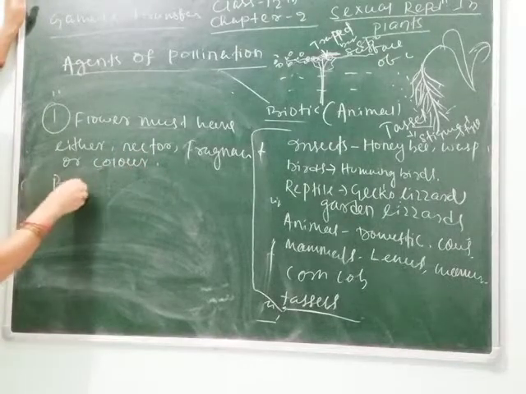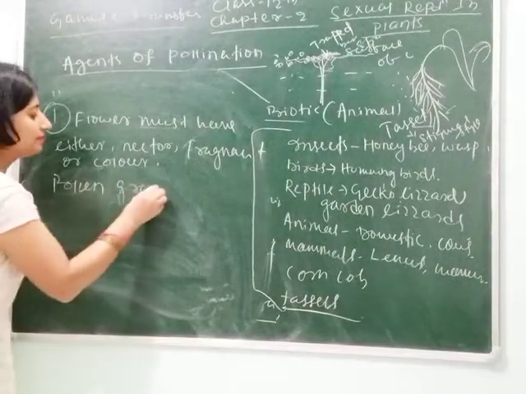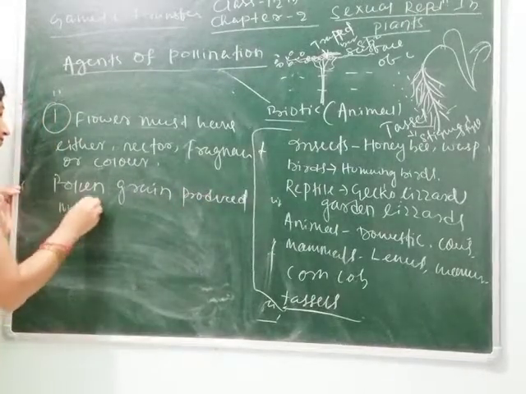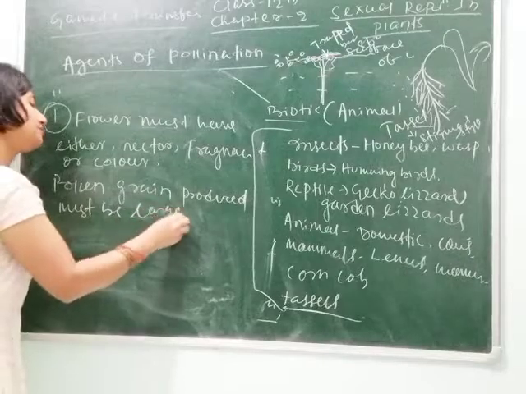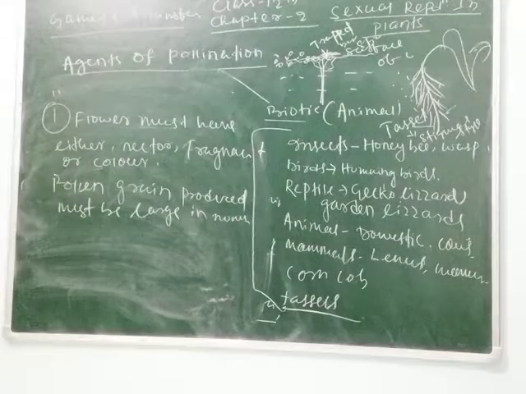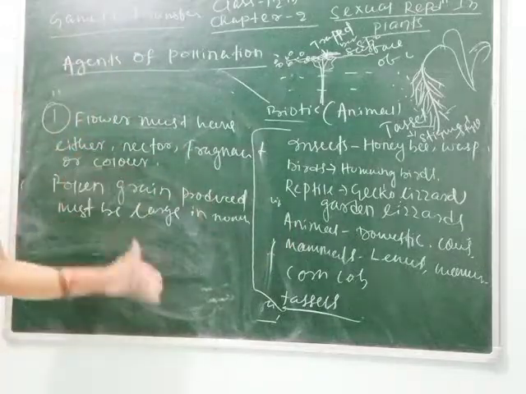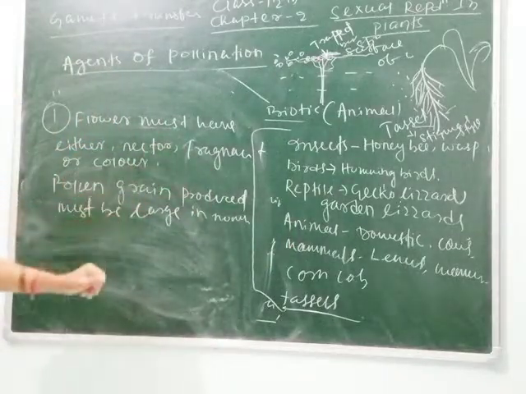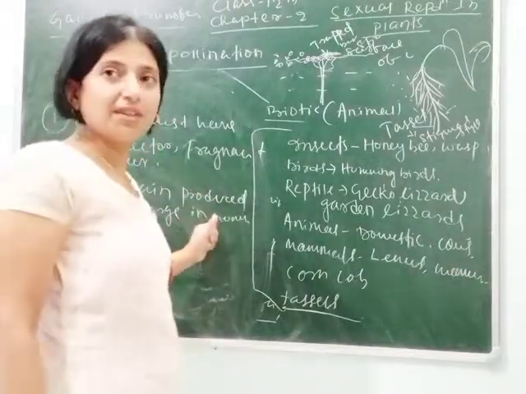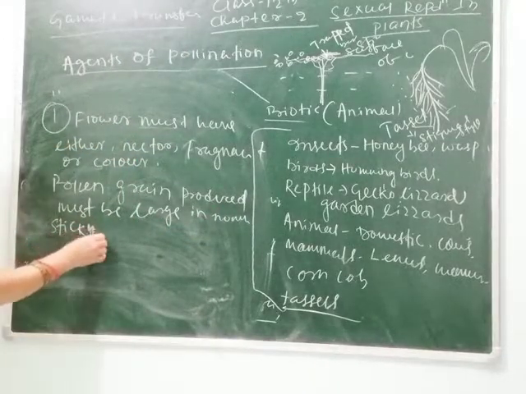Again, the pollen grains produced must be large in number. I have told you initially, large in number, whether the pollination takes place by air, water or animal. Here the pollen grain carries the male gamete, so it must be large in number. Then the pollen grain must be sticky.